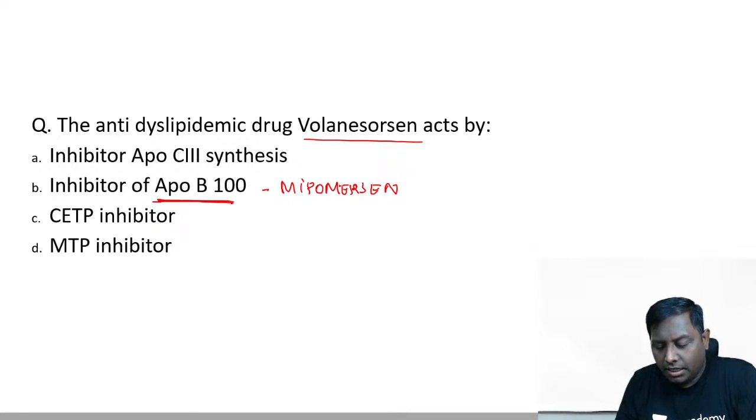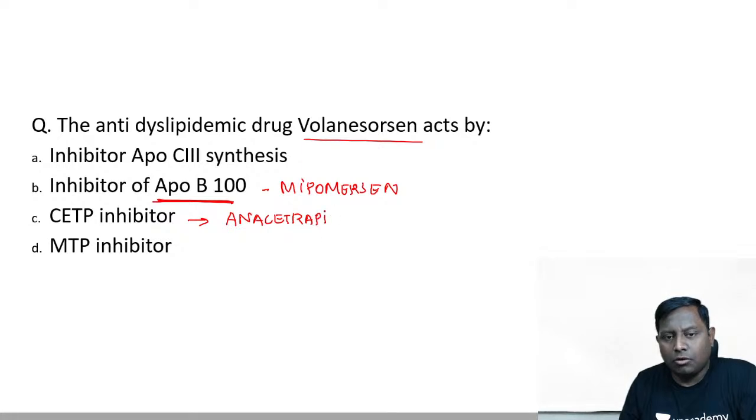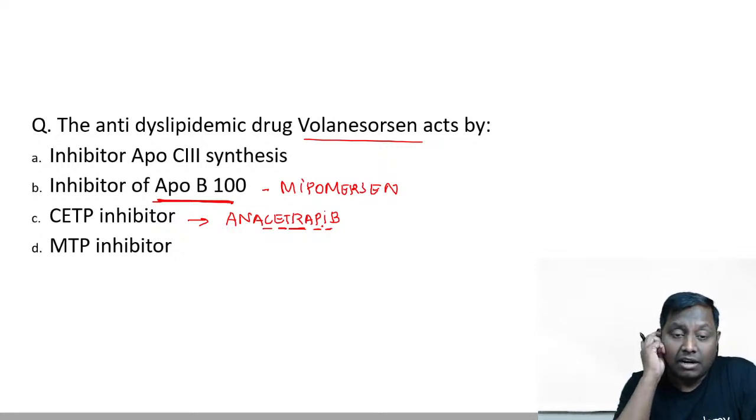I have ruled that out. Now someone is telling C. A CETP inhibitor is actually not FDA approved, but we have one drug, anacetrapib, that has shown some good results. Anacetrapib is a cholesterol ester transfer protein inhibitor. Apart from niacin, this is the one drug that has shown to increase HDL level, but it has not got FDA approval yet. Okay, next.